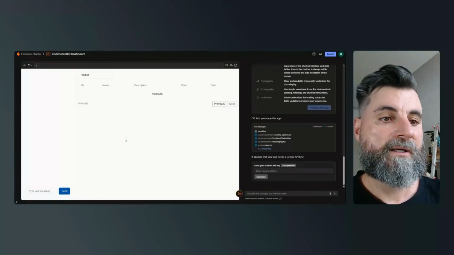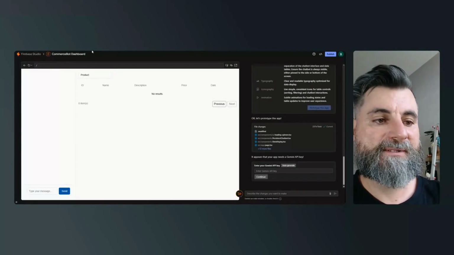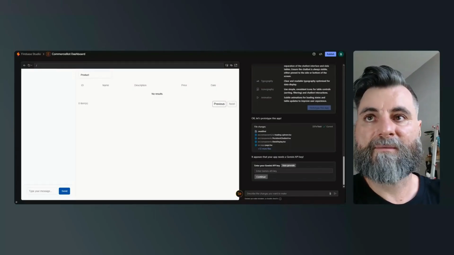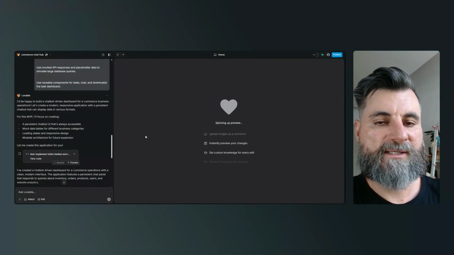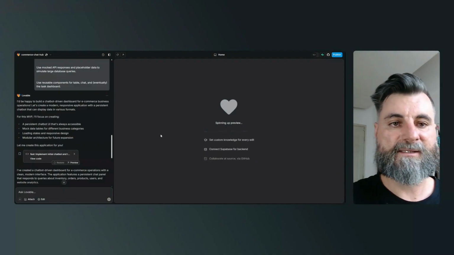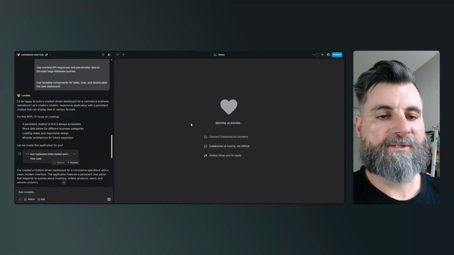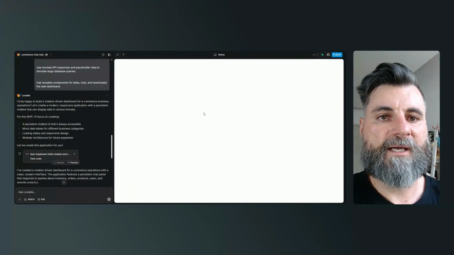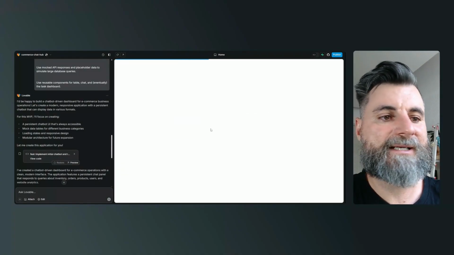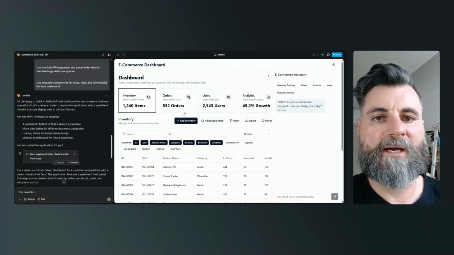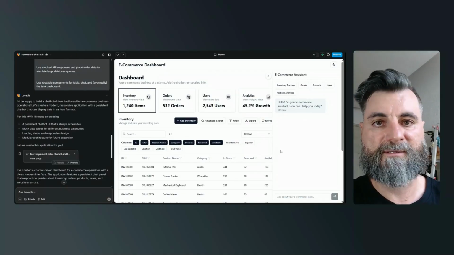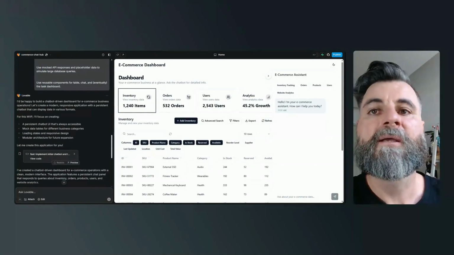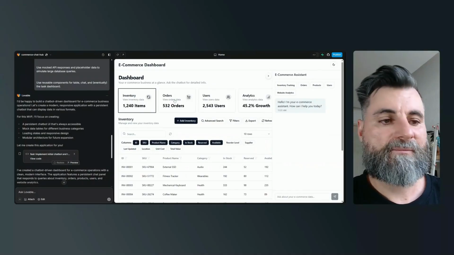I've got a couple more apps in the background now, so let's go to Lovable. I'm going to share the Lovable instead. This is something I did earlier, before we started this process. It's just re-spinning the view, but it should be there. Now, this is the exact same prompt that I gave Google. You can see the difference already. So maybe Firebase Studio needs a little bit of work still. I don't know, but we used the exact same prompt, nothing changed.